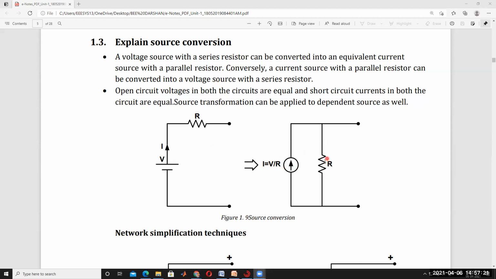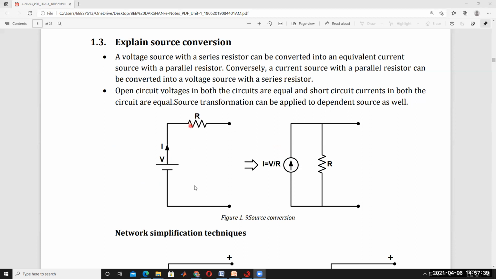When the resistor is connected in parallel with the current source, only then is it possible to convert it to a voltage source. Understood? If the resistor is connected in series with the voltage source, only then is it possible to convert the voltage source to a current source.